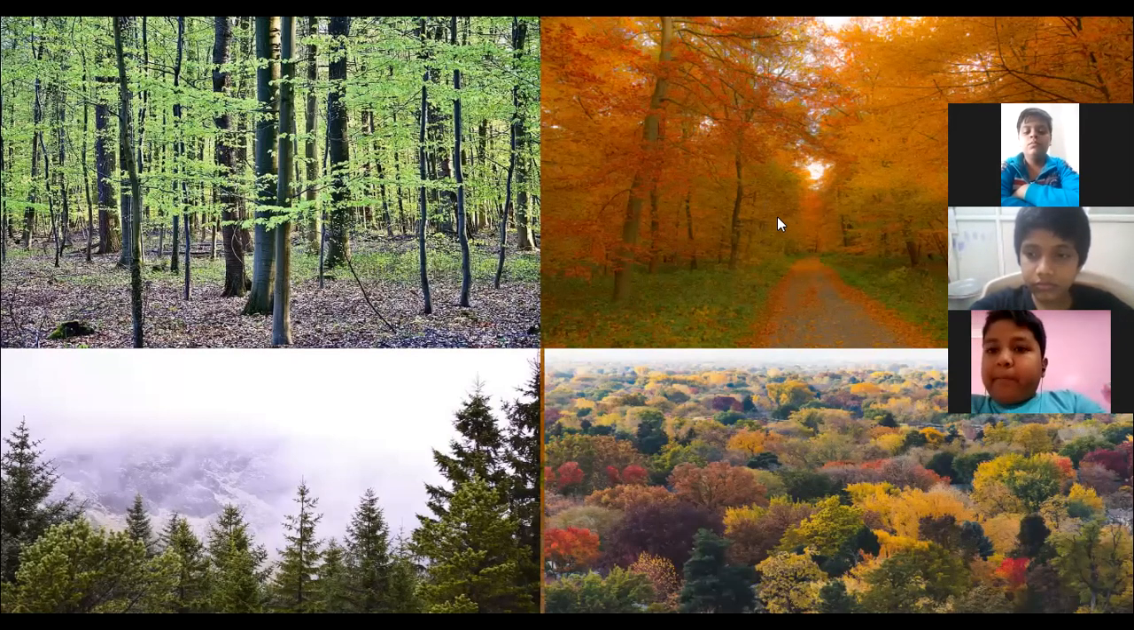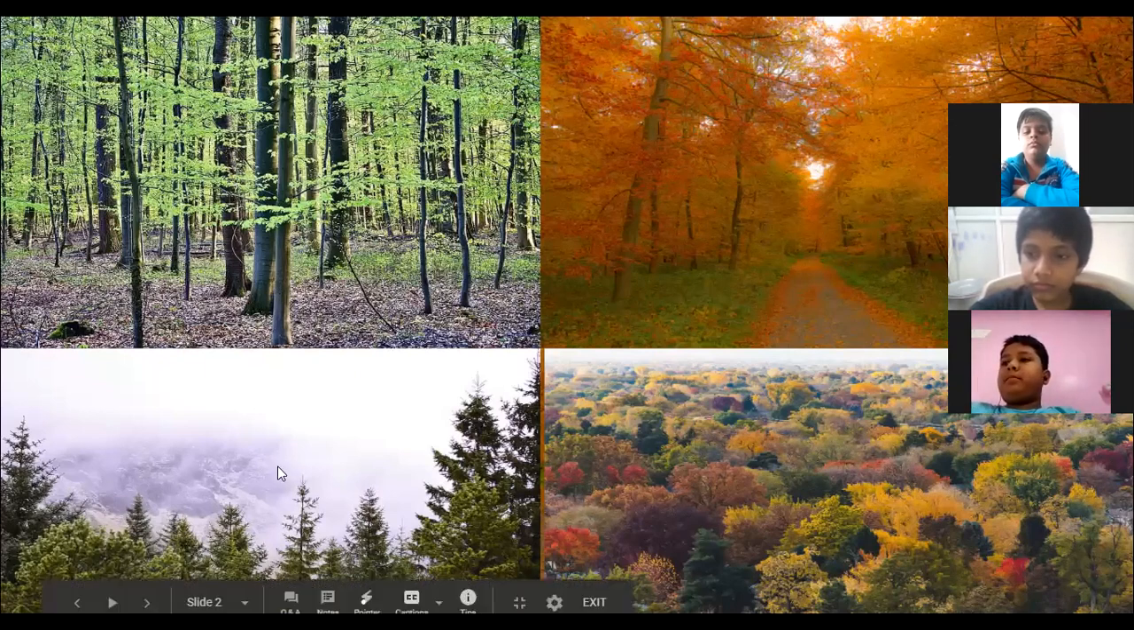Now see the second picture. Here you can see the trees are taller as well. They have colorful leaves. The colorful leaves you can see on the road, on this path, green, yellow, orange, and it looks so beautiful. This is a deciduous forest. And here you can see the coniferous forest.